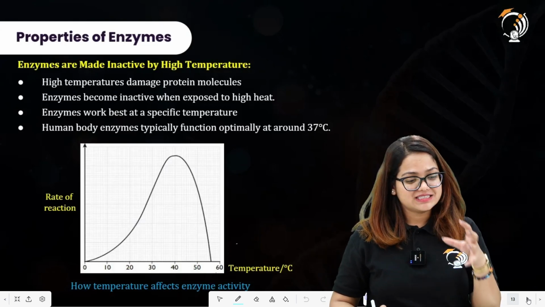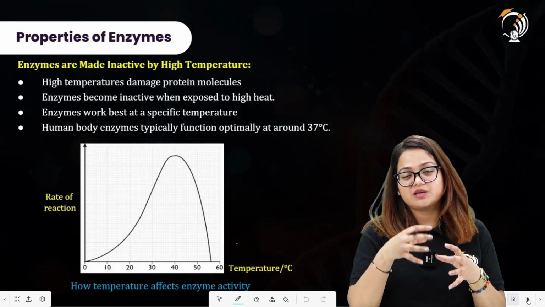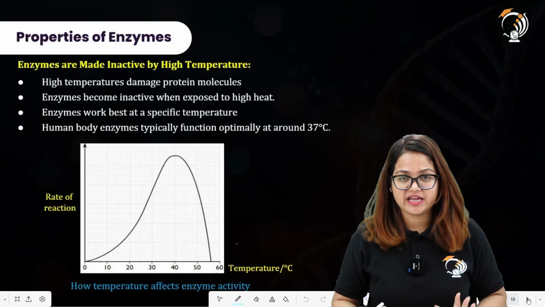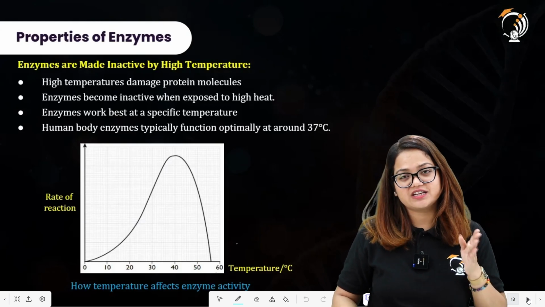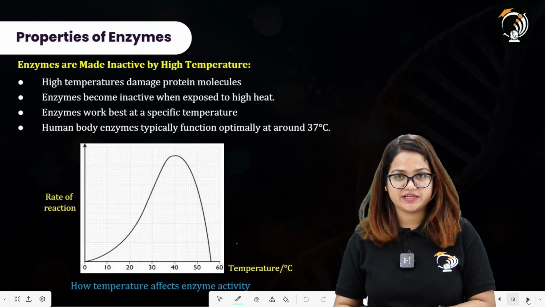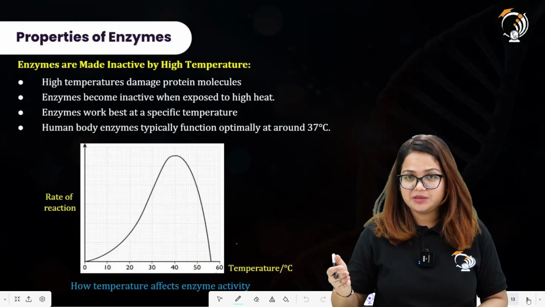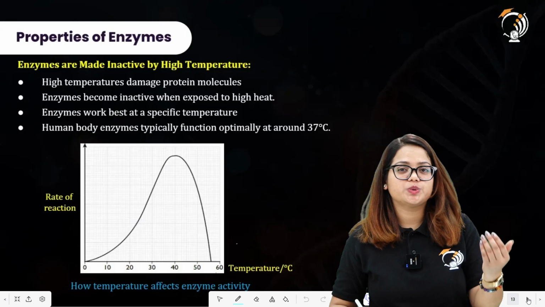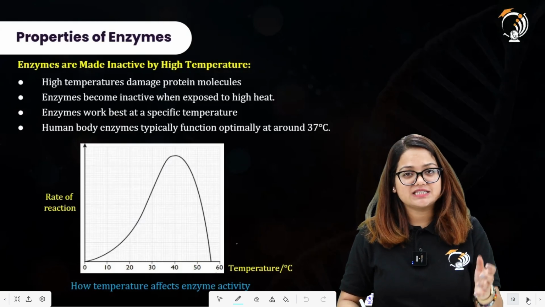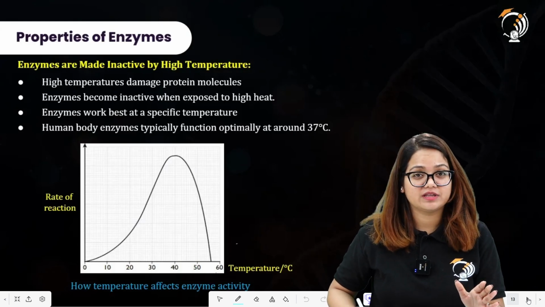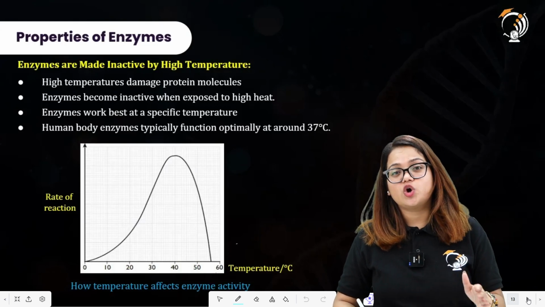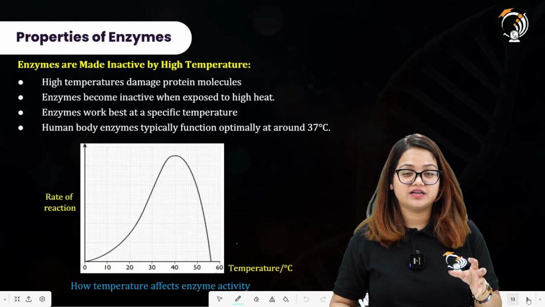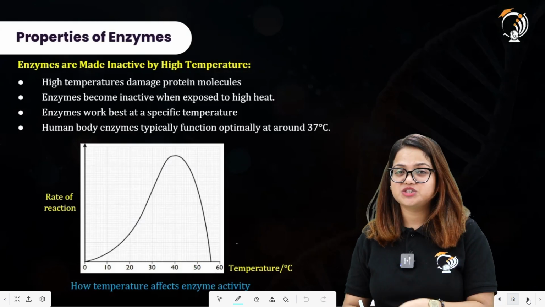All right, the enzymes bind to their specific substrate and convert them into the products. This is the rate of reaction at which these substrates are converted into the products. As we increase the temperature, the enzyme activity also increases, but up to a certain limit, beyond which it cannot be increased further. So enzymes do have an impact when the temperature changes.